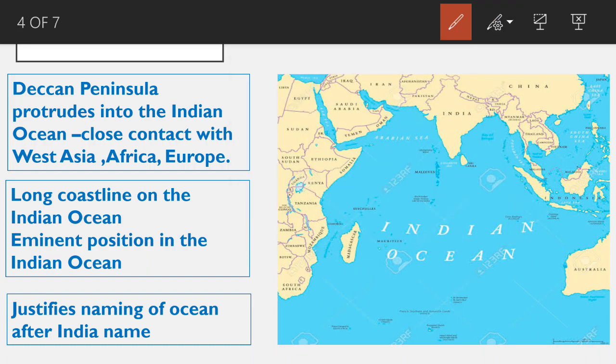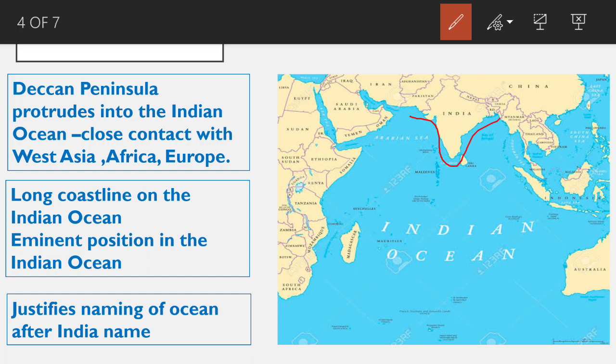The next point we are discussing here is that India has a long coastline on the Indian Ocean and an eminent position in the Indian Ocean. India has a long coastline from southeast to southwest.